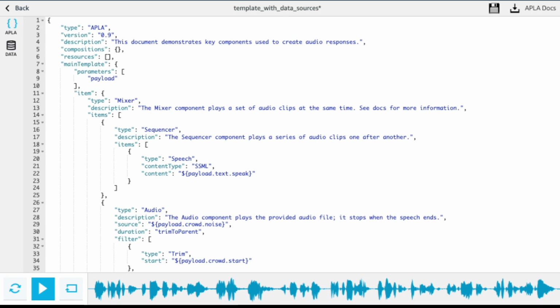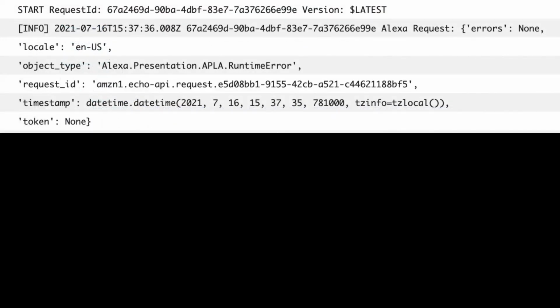The last thing I'll show you is that if you do anything wrong, Alexa will often just say error, and it will give you a runtime error, but it won't tell you what the runtime error is. It will give you no information about it, and that, of course, is incredibly annoying. Try not to do anything wrong.